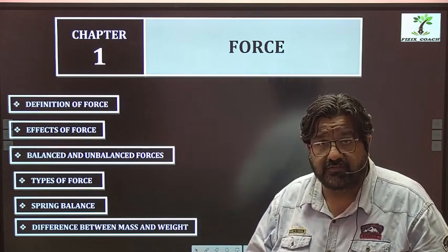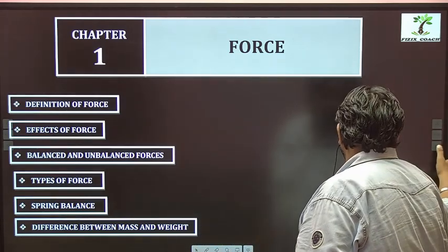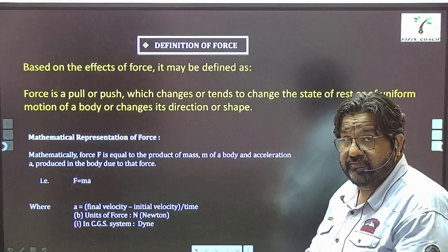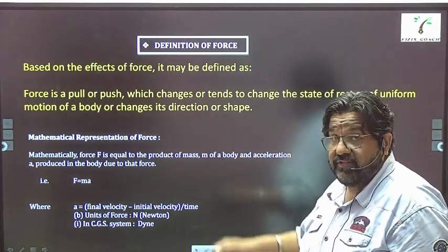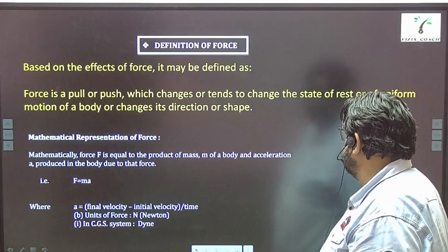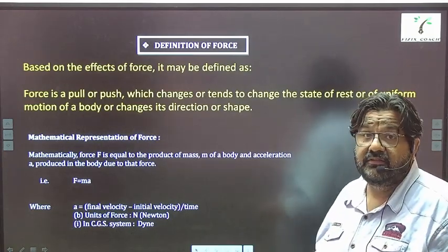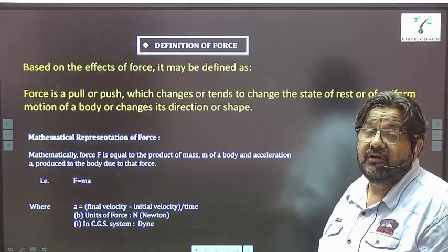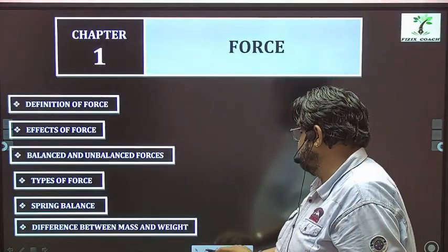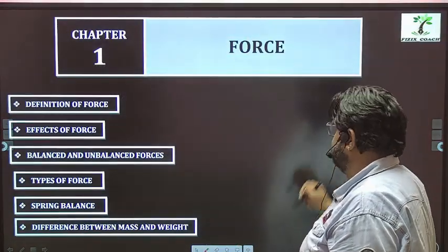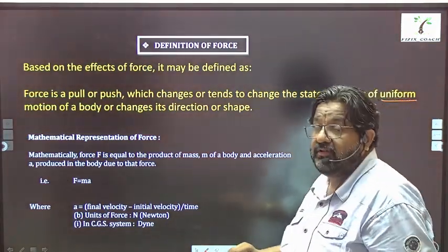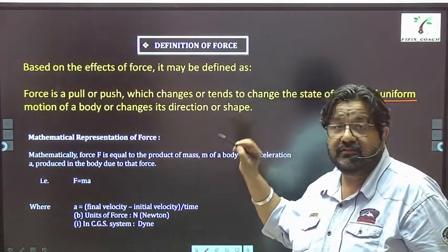Let us understand what is force. So how will we define force? We'll be defining force on the basis of its effects. See, the definition says force is a push or pull which changes or tends to change the state of rest or motion of an object, right? Now we have used the term uniform motion here. I'll make you understand what is uniform motion, but first let us understand the definition.